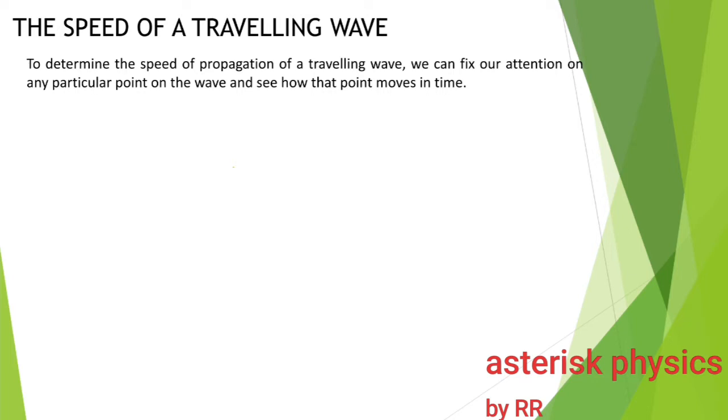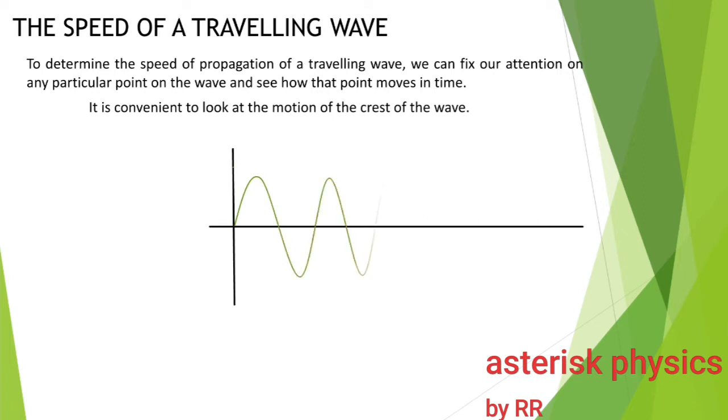So to get the speed of a propagating traveling wave, we have to concentrate on any particular point of that wave and see how fast that point is moving. So it is convenient to look at the motion of a crest of the wave. Here you can see a wave pattern at a particular instant t. And we are going to see how this point moves.